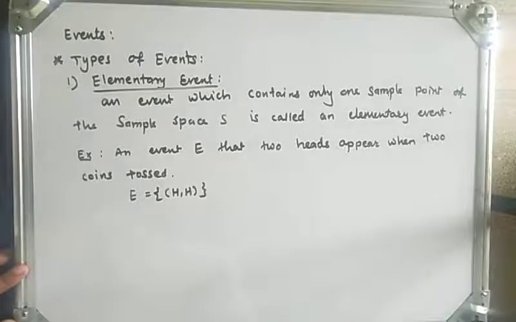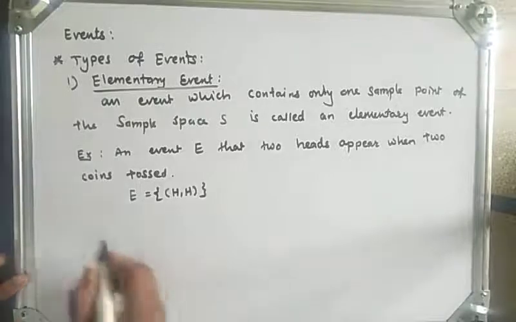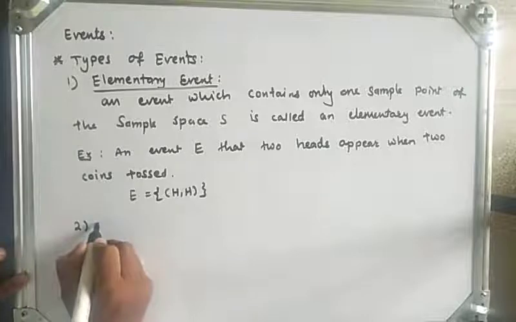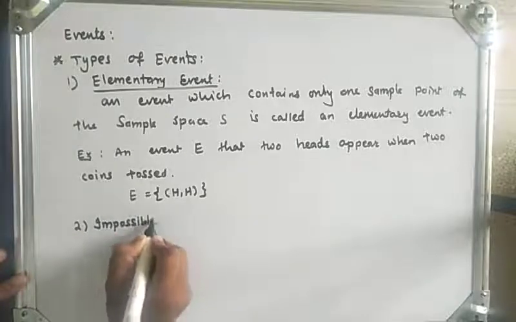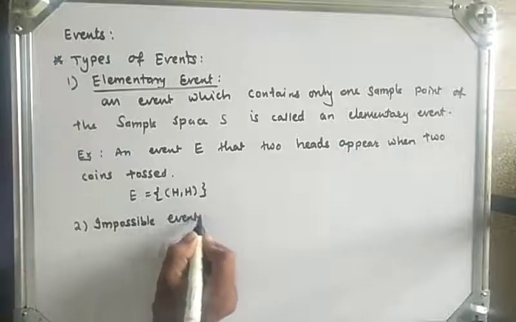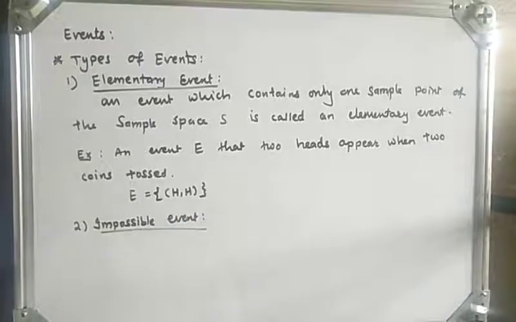Now next, we will see the impossible event. So the second type is the impossible event. It is defined as an event which does not contain any sample point.